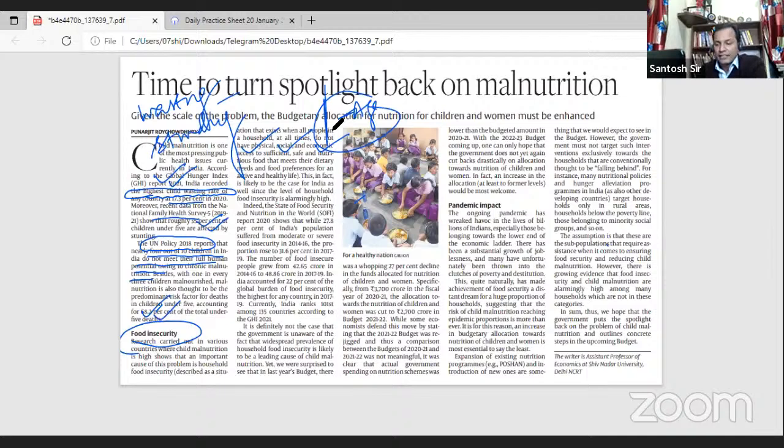Then the article talks about the State of Food Security and Nutrition in the World report. It gives another set of data on the proportion of people, not just in India but throughout the world, who are suffering from food insecurity. So this is a very important data. The article goes on to give a lot of data which you can use for any question pertaining to either food security or child malnourishment.